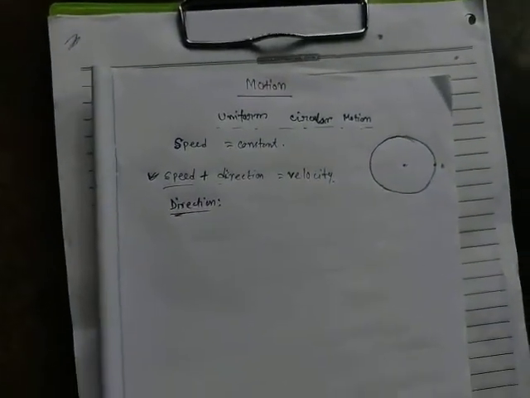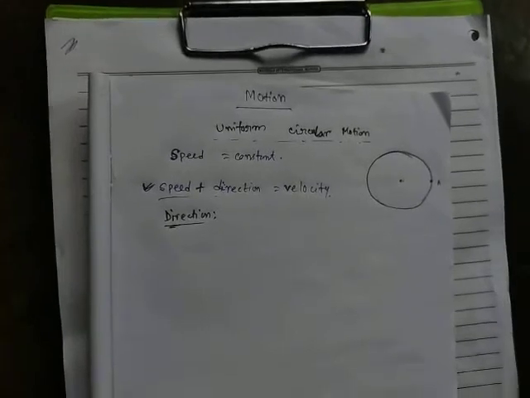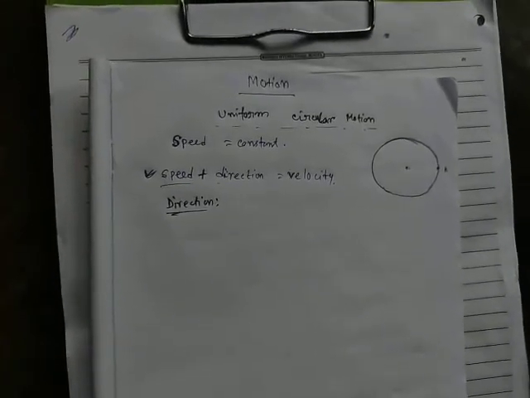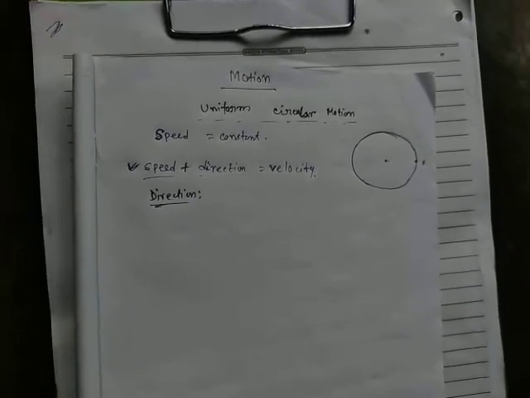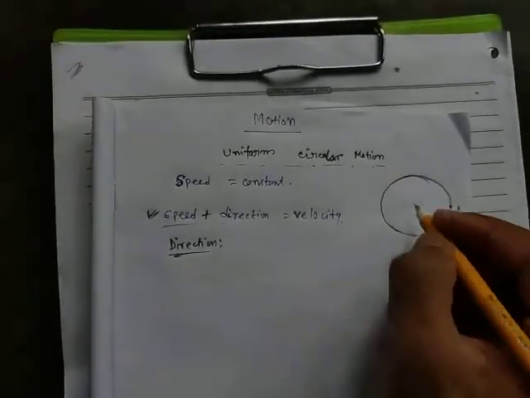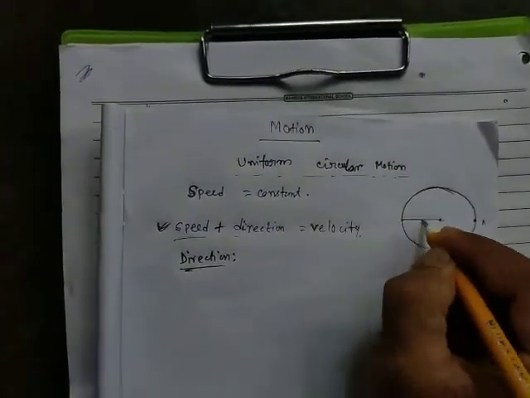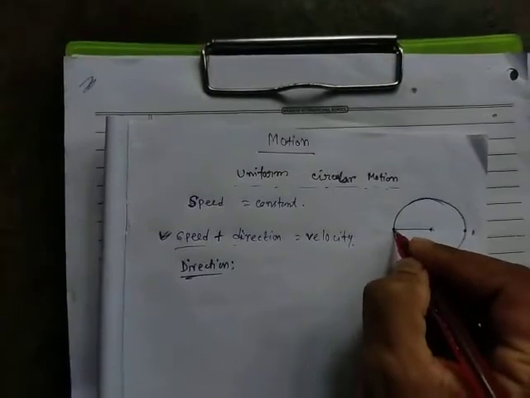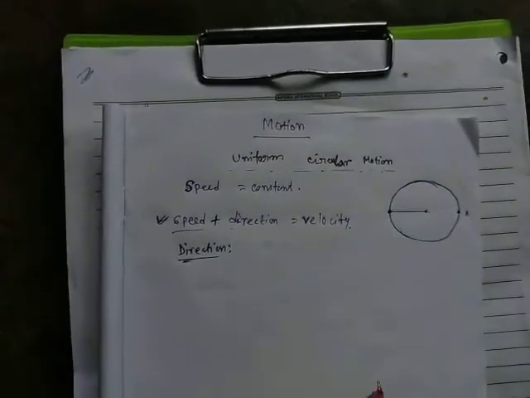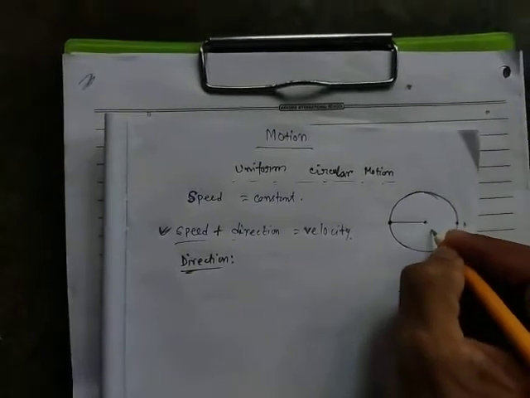We all know, suppose you take a small stone and tie it with one end of a strong thread. Suppose this is the thread, and this is the stone, and you are standing here.